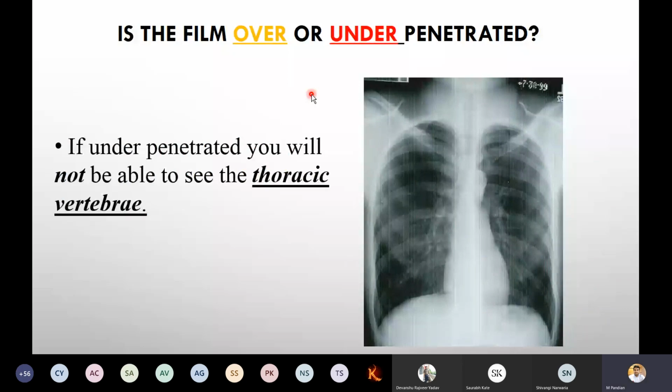If under-penetrated, you will not be able to see the thoracic vertebrae. So that is another thing. Can you see the thoracic vertebrae here? Yes or no? Can the thoracic vertebrae be seen or not?